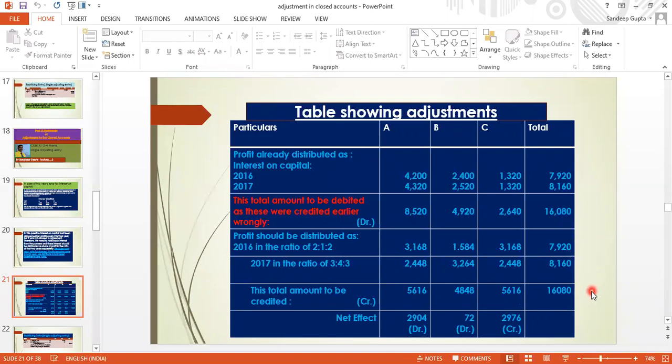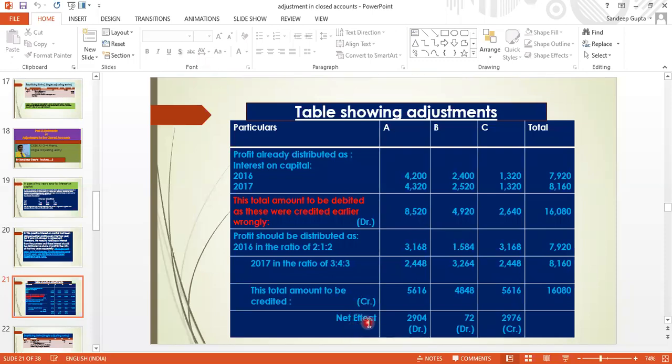This is just total equal to this. Okay, you can see. So now this amount should be credited because we had not credited earlier. So if we are crediting, A should get this amount, B should get this amount, C should get this amount. And by mistake, we had distributed this, so we have to take it back. Now, this amount has been debited and this amount has been credited. So now we will calculate the net effect.